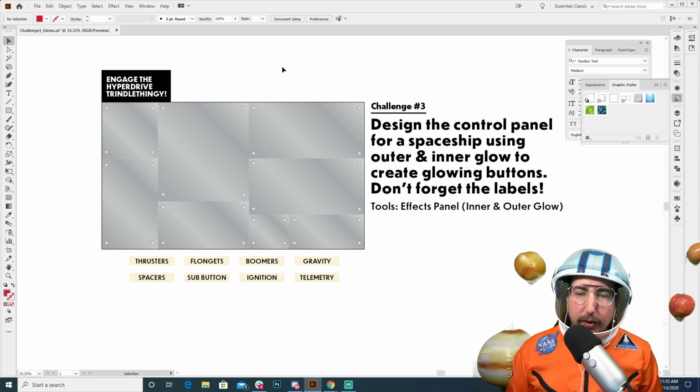So design the control panel for a spaceship using outer and inner glows to create glowing buttons. Don't forget the labels, and I've provided some labels for you. Today we're going to be using mostly the inner and outer glow in the effects panel. And I think it's ready, and I think it's time to engage the hyperdrive trindle thingy.